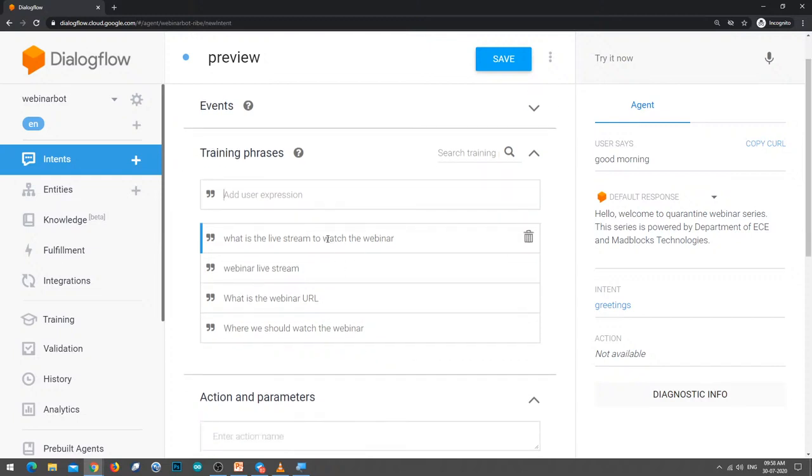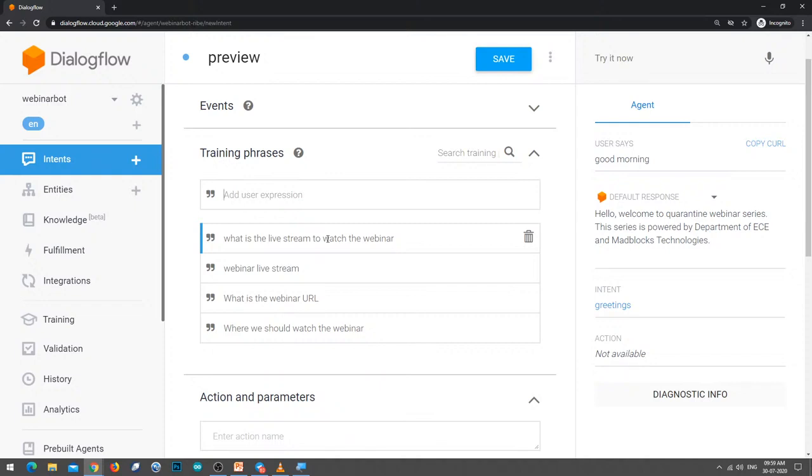So always, before you create an intent, you have to list out what could be the conversational dialogues. What is a conversation dialogue here? What is a live stream to watch the webinar, or webinar live stream? These are the different types of user examples. That is why before you create a chatbot in Dialogflow, you should list out what should be the user examples for the context. You have to list out the contexts first, how many contexts there are.